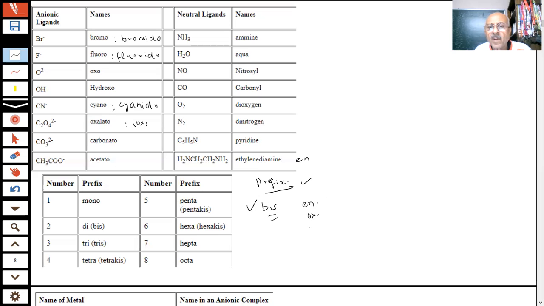So if I have EDTA, this is a hexadentate, so what will be used? Hexakis. So what we are using: bis, tris, tetrakis, pentakis, otherwise penta for 5 ligands.